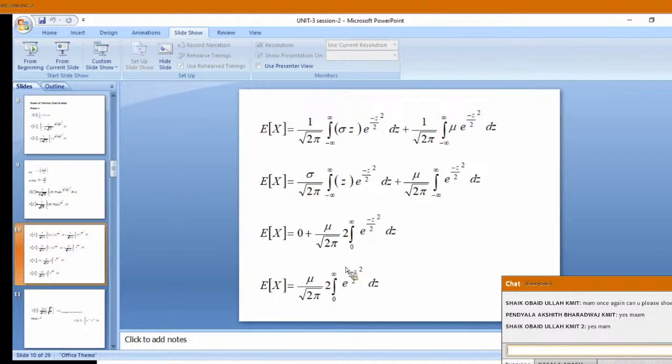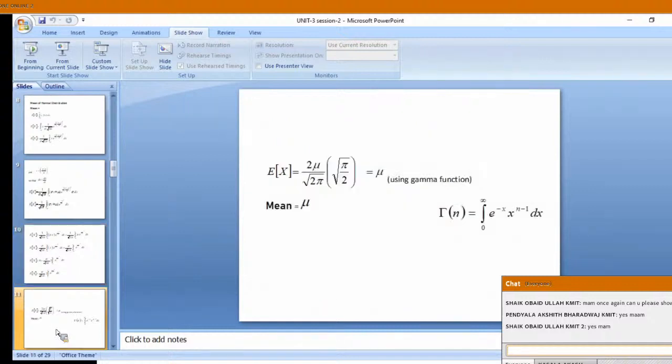So this we removed, we wrote it like that itself. Next we are using the gamma function and we are writing it as root of pi by 2. Root of pi by 2 we are writing, that is the result from the gamma function we got last year. I am moving to the next slide. So I am getting the result as mean is equal to mu. Mean is mu.